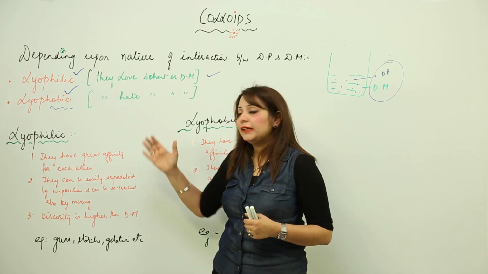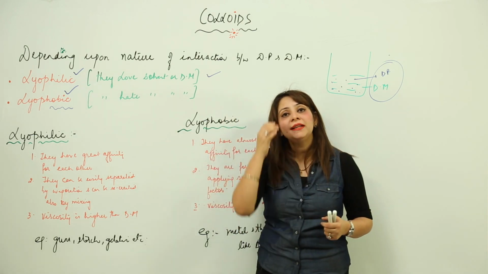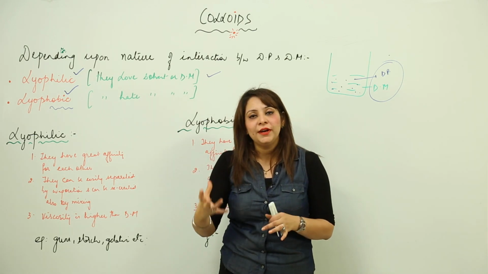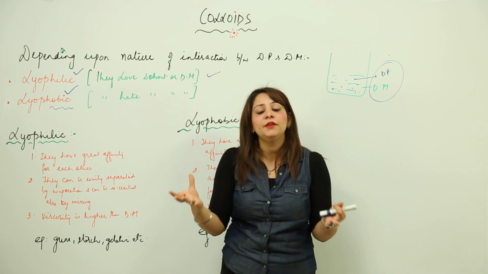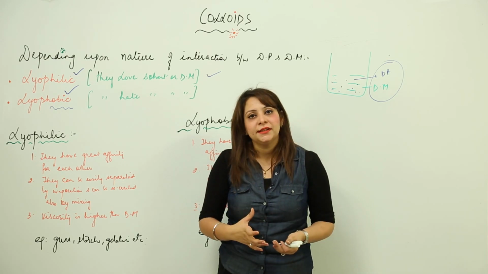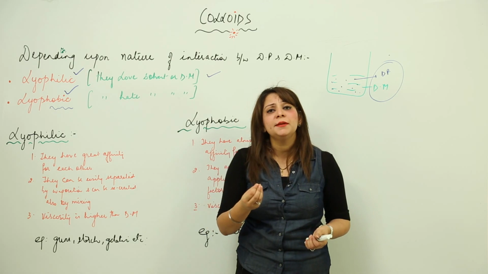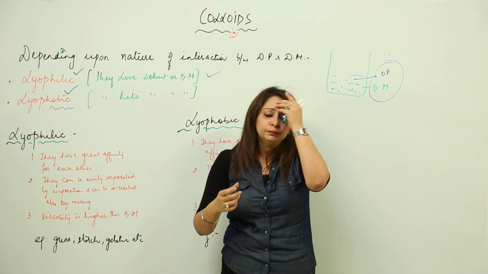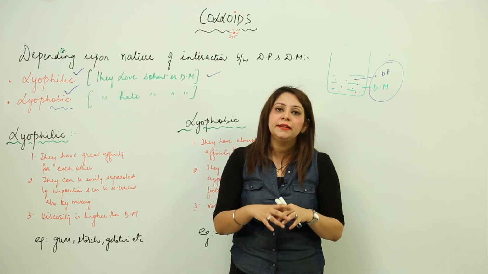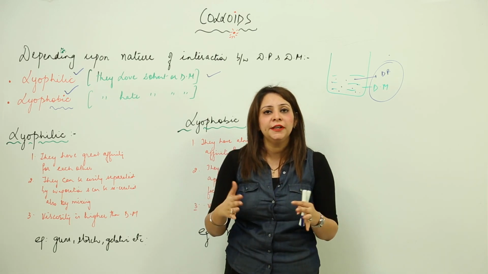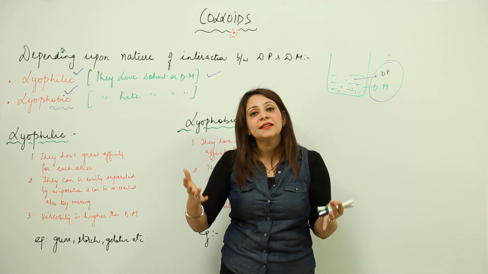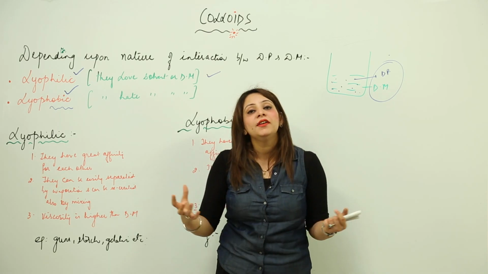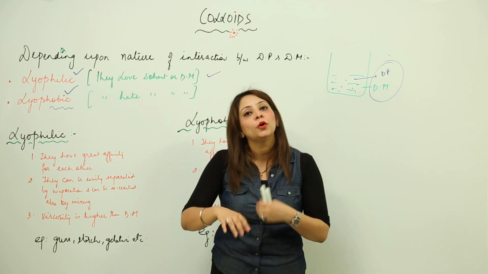Then if I want to separate gum into dispersed phase and dispersion medium, I can separate it, and it can be separated by a simple process, that is evaporation. But once I have separated the components, the dispersed phase and dispersion medium, if I just mix them, no external factor is required, they will mix with each other to form a colloid again.